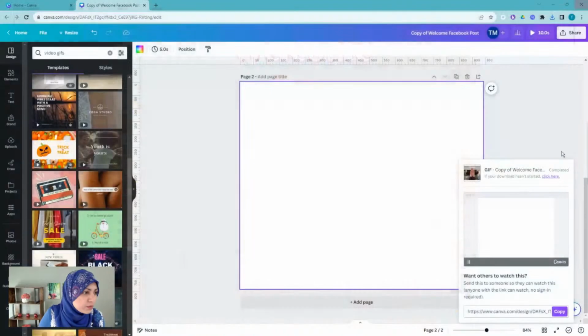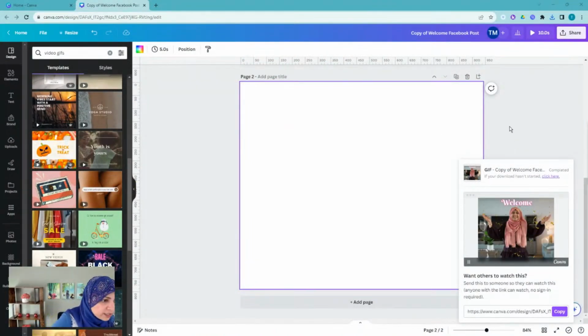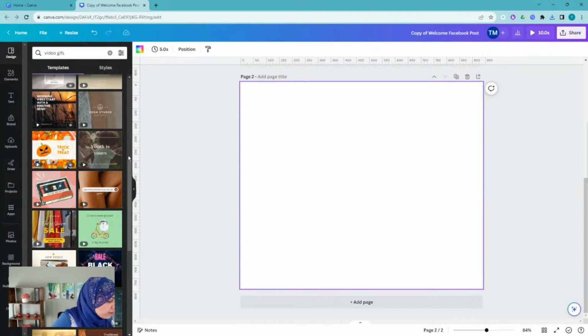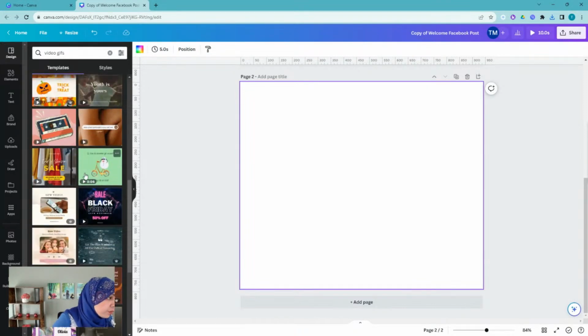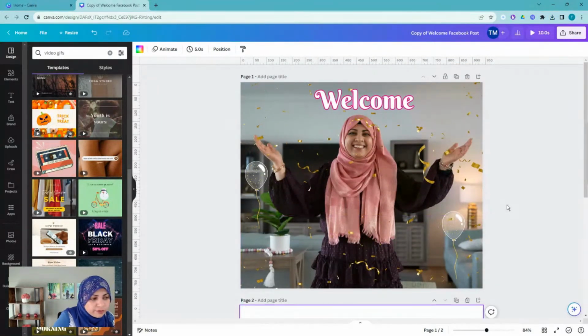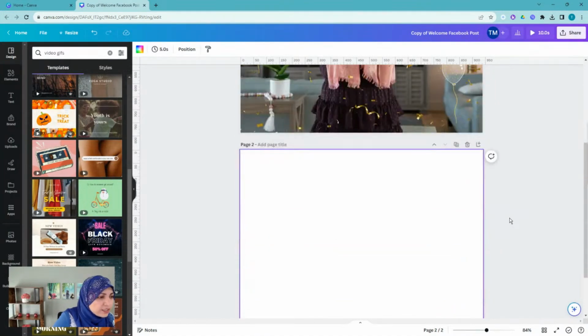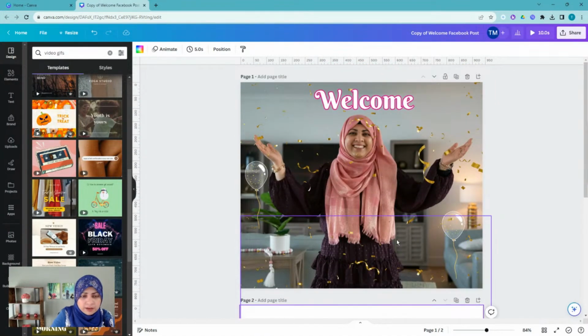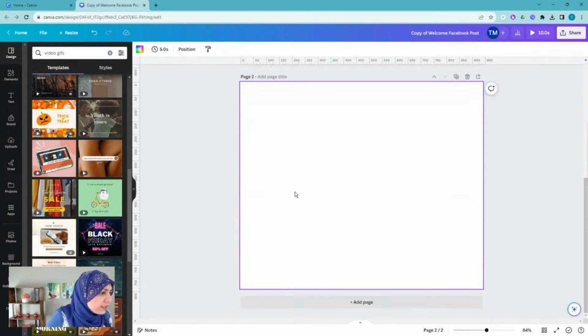Okay, so I'm going to close this, and now we're exploring another way of creating a GIF. This time we're going to include a video instead of a photo, right? So in the first one, I just took a photo with some elements that were on here. I just added animation to it. You can get pretty creative. You can add some messages or whatever else you want to do. There are a lot of stickers already, animated, that you can add, and there's a whole lot you can do with it. I'm keeping it simple just so that we can get through it quickly and share with you how to do it with a video.